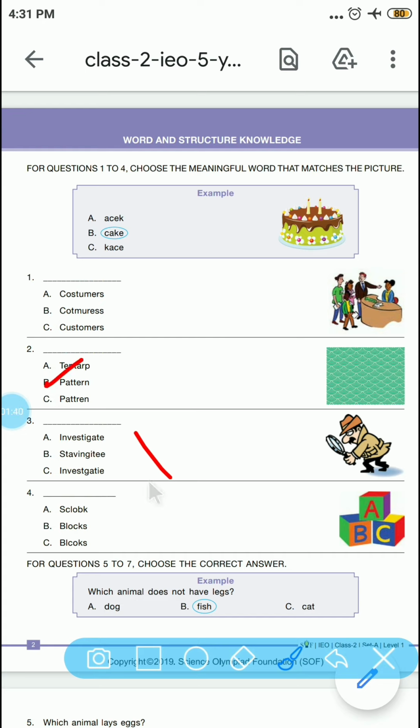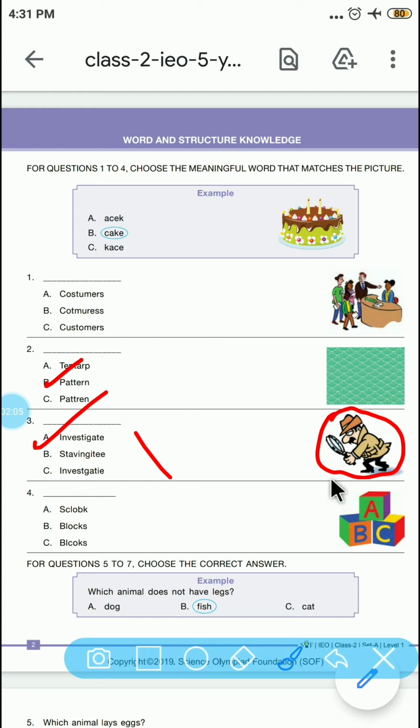Question number 3. Who is it? The person shown in this figure is an investigator. So what is he doing? He is investigating. So investigate is the correct option here. Option A. Let's see question number 4.